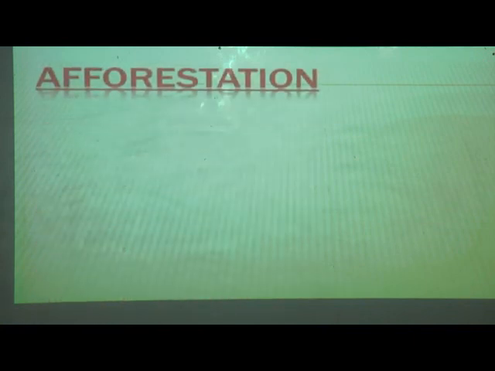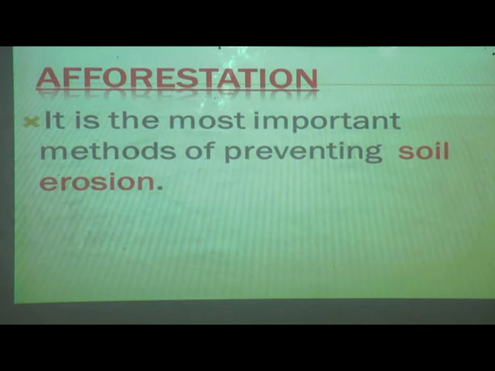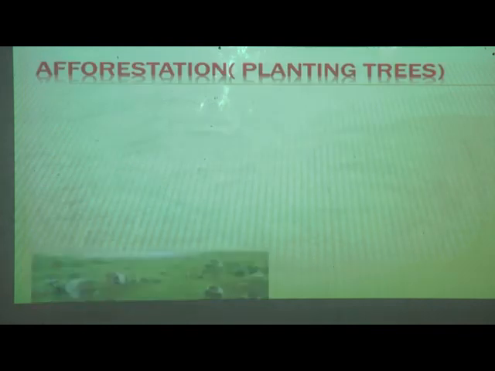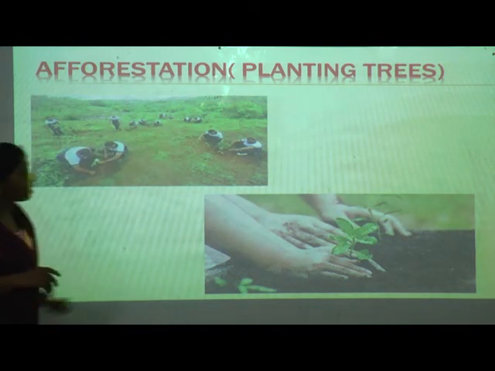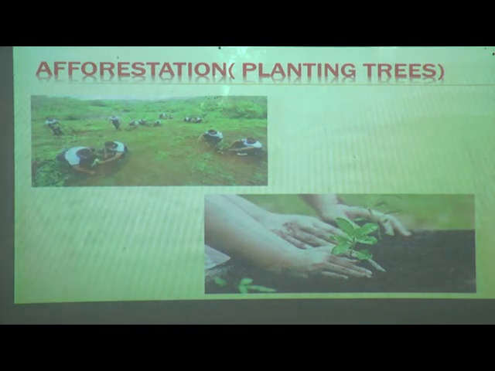Now, afforestation. How can we save the soil from erosion? Let us see it here. One of the most important methods of preventing soil erosion is afforestation. What can you see here, students? What are they doing? They are planting the trees. They are planting the trees here. Can you see this? I tell you, all the students, you also do the same thing. Okay? Plant more and more trees.